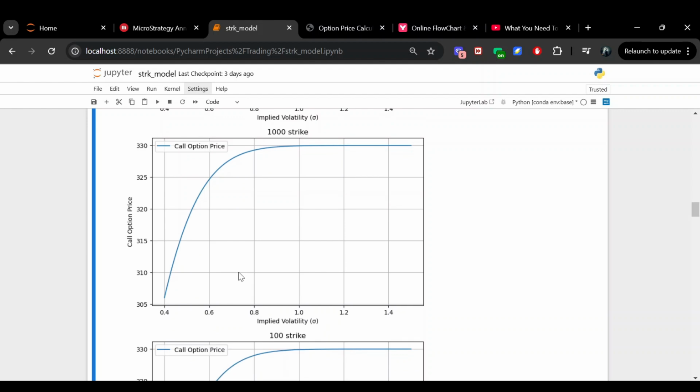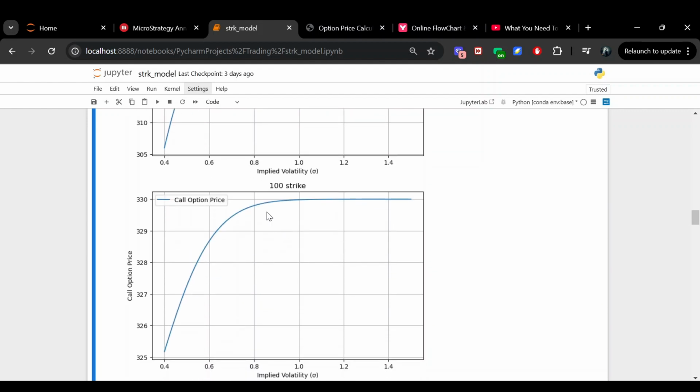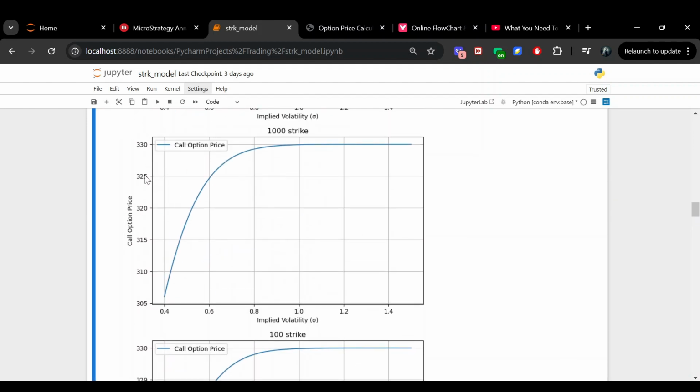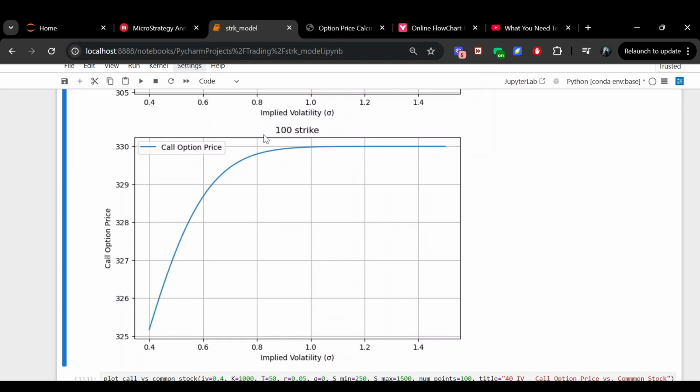And we can even go down another order of magnitude to the 100 strike price. And you can see the same thing. The shape of the curve looks exactly the same. It's just that the axes are a little bit different. At the $100 strike price, and this is actually in the money because MicroStrategy currently trades well over $100, assuming an implied volatility of 100, the option still approximates the spot price of the asset. And then as implied volatility falls, and especially as it falls below 80, that option value precipitously declines.